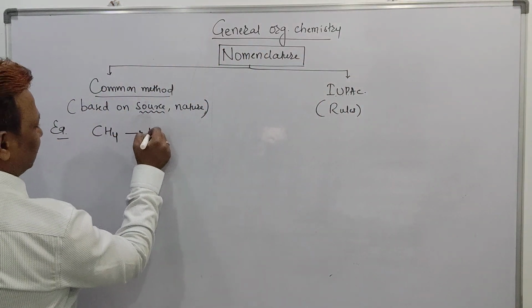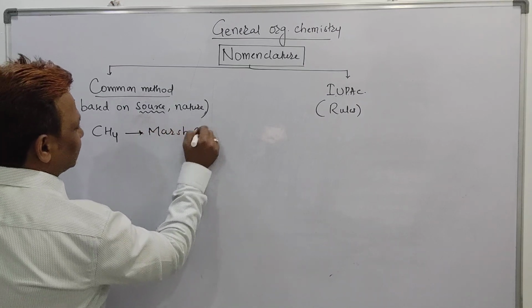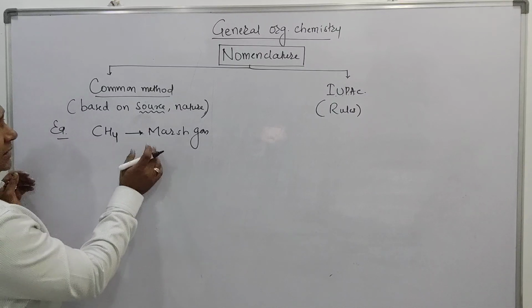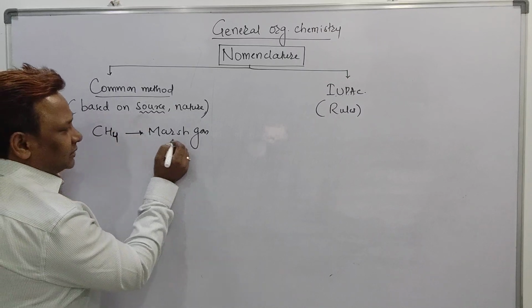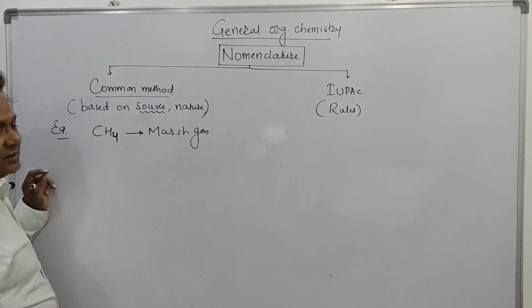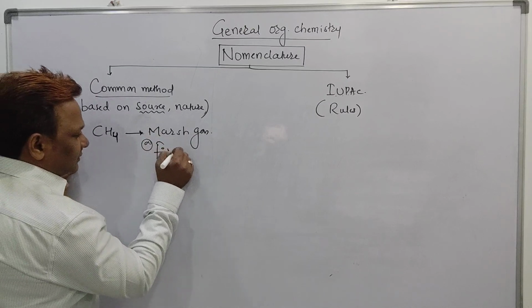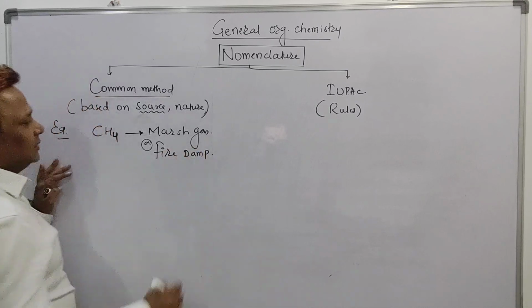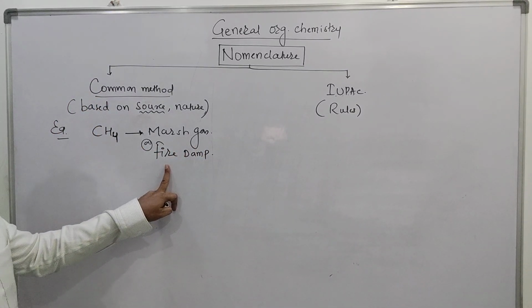This gas is obtained from marshy areas, so the gas that comes out from the marshy area is called marsh gas. It is also called fire damp.